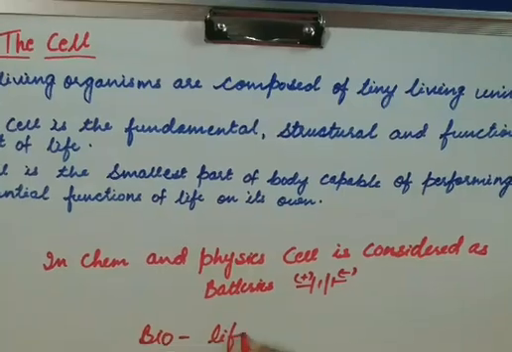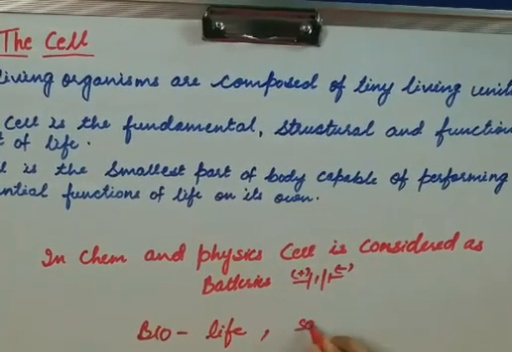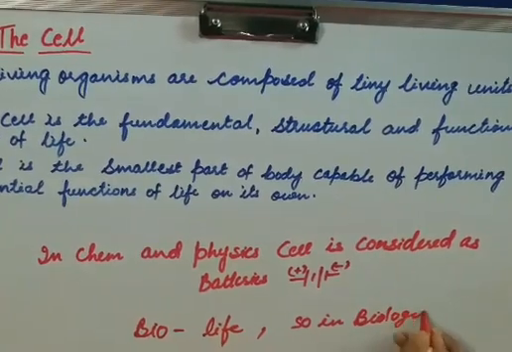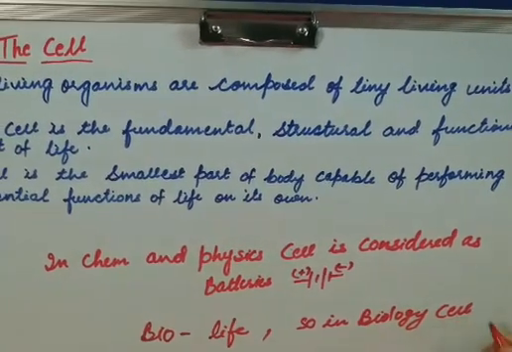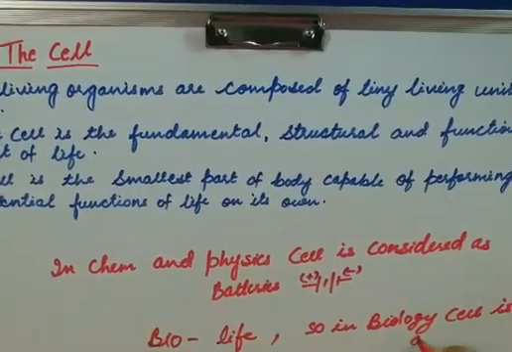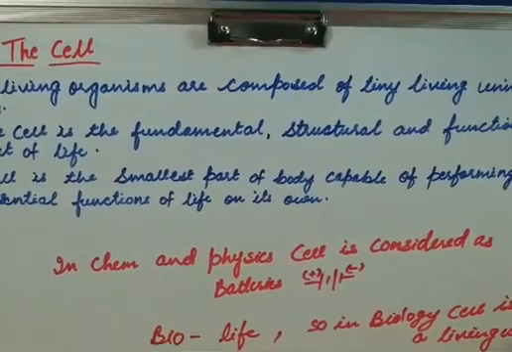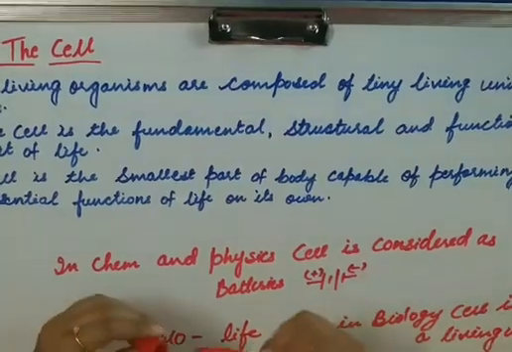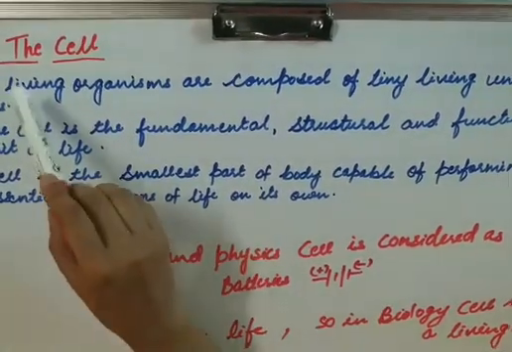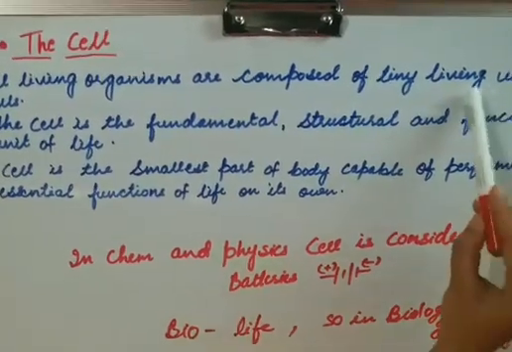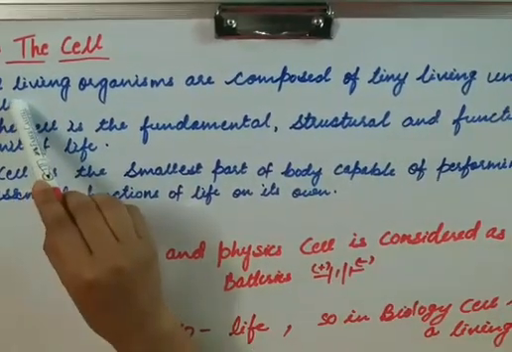So in biology, cell is a living unit. All living organisms are composed of tiny living units called cell.